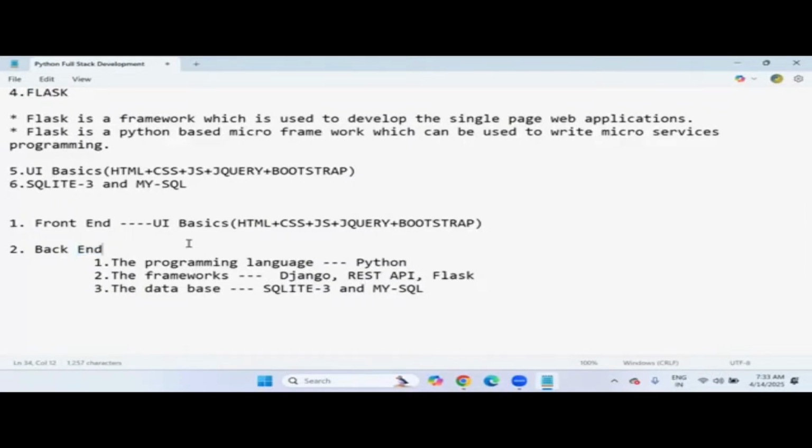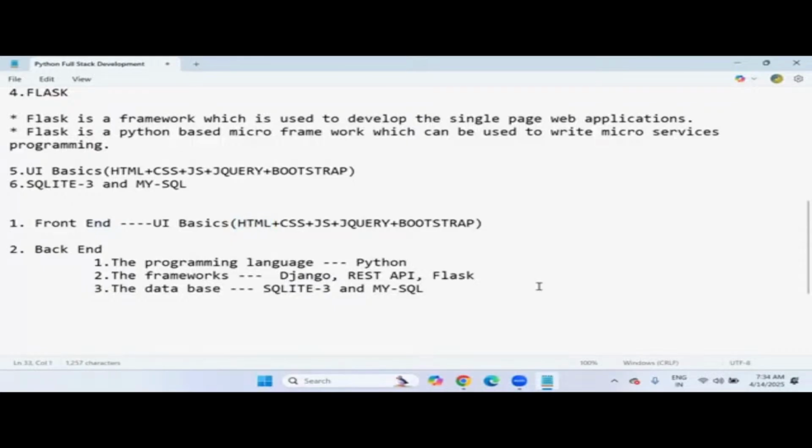See, when we open any website for the first time, what do we see on the screen? The presentation layer, right? Presentation layer means UI, user interface. The user interface provides us some registration page with labels, text boxes, buttons, and you interact as a customer with those forms. But behind the scenes, what happens? Actions will be performed, right? Those actions and everything are managed by these three only: language, frameworks, and databases. They will not appear to the customers. The customer can only see the front end, the UI.